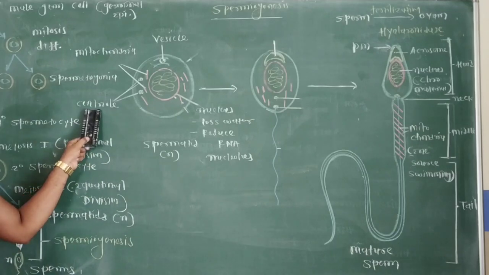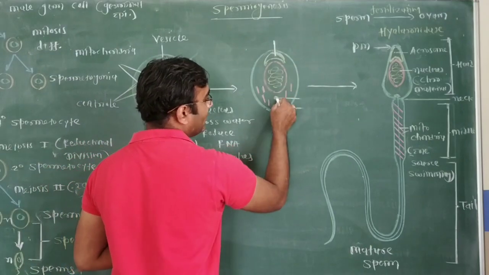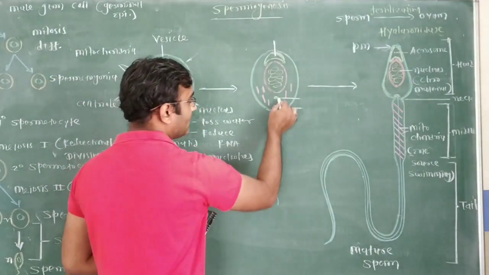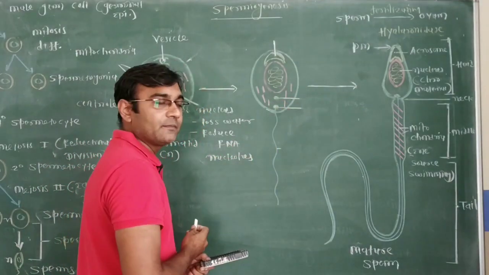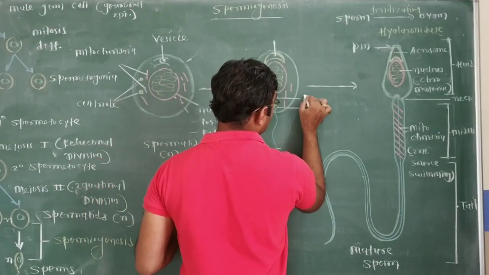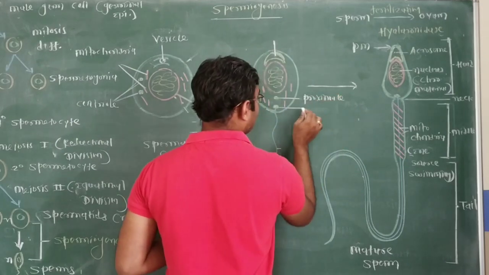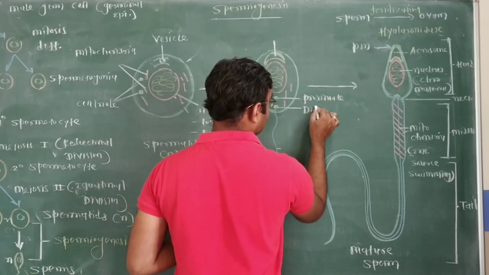The second change is in the centriole. Two centrioles are arranged behind the nucleus one after the other. This is anterior and this is posterior. The anterior one can be called the proximal centriole, and the posterior one can be called the distal centriole.